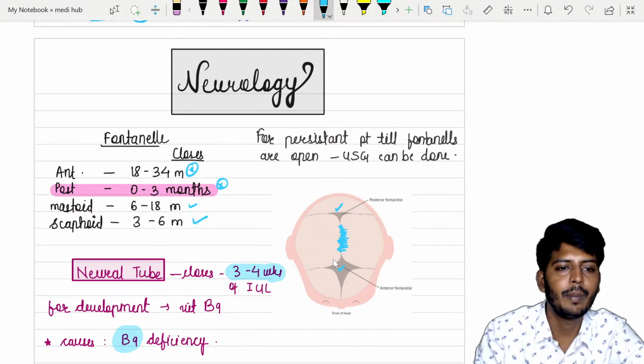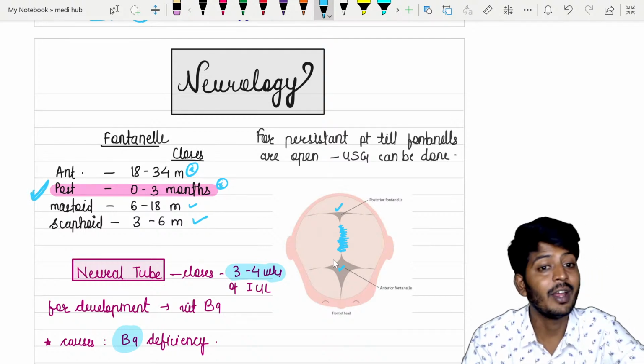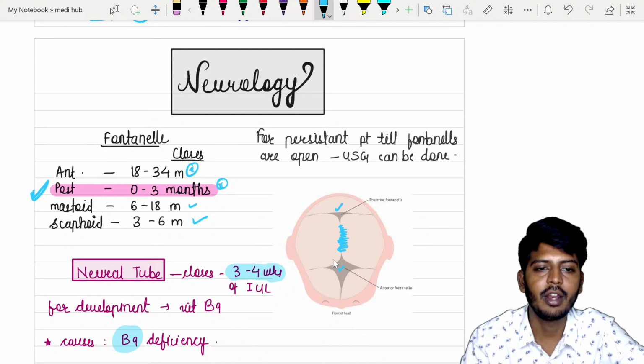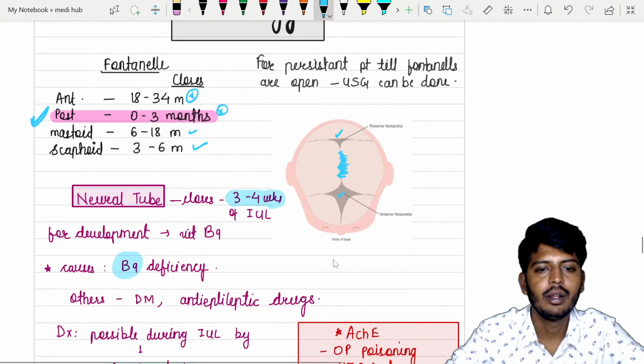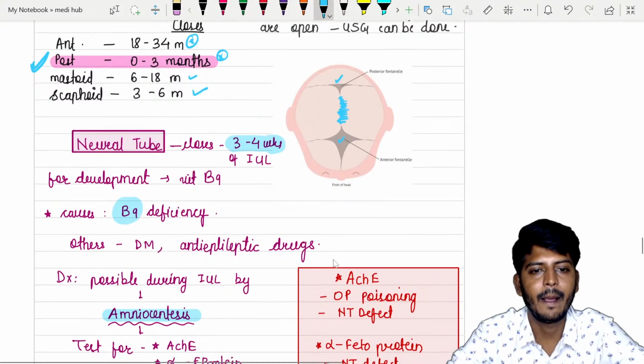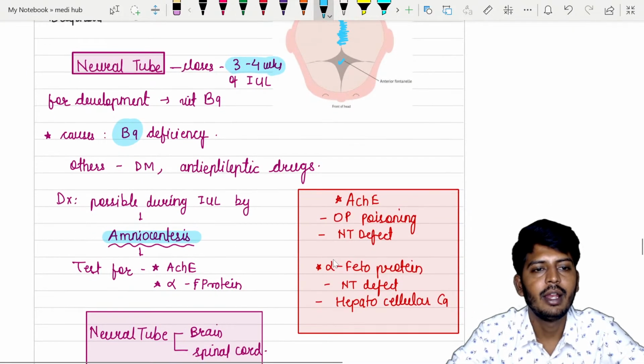Among which, what is the most important? Posterior fontanelle, when will it close? Posterior fontanelle will close in 0 to 3 months. All right, let's go to the next one.